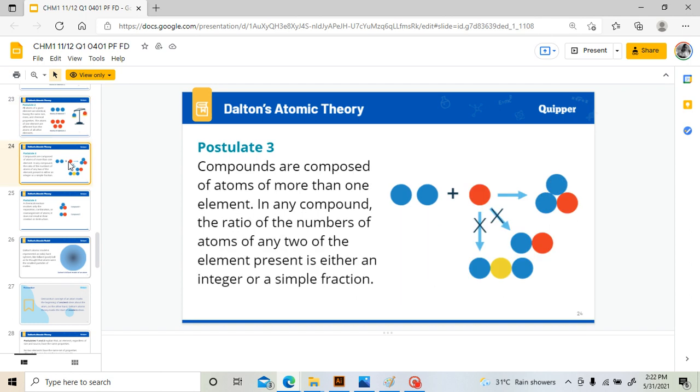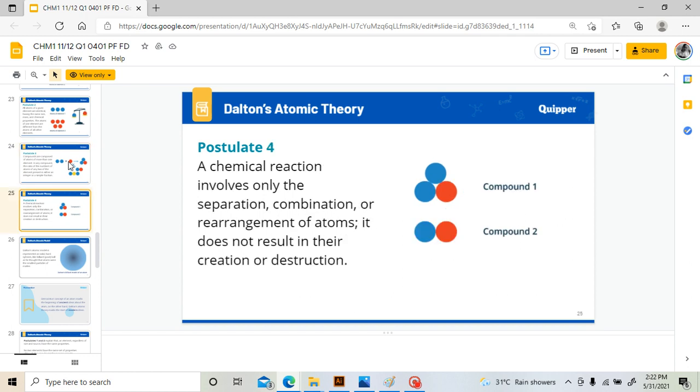The third one is the definite proportion, wherein, regardless of the total mass of a certain compound, the ratio of the elements is all the same as long as they are the same compound. If we have carbon dioxide, 5 grams, 10 grams, or 20 grams of carbon dioxide all have the same ratio of 3:8. The fourth and last assumption tells us that there is no loss nor gain of any elements during a chemical reaction, only rearrangement.